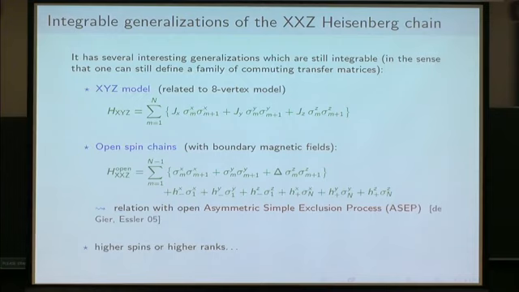The second generalization I will consider in this seminar is the XXZ spin chain, but the open chain with some general boundary fields on the left or on the right boundaries.